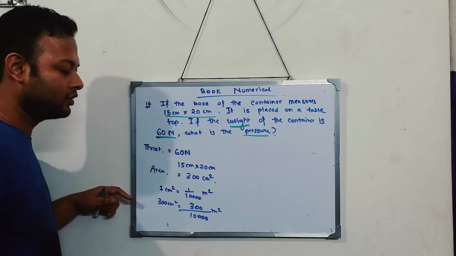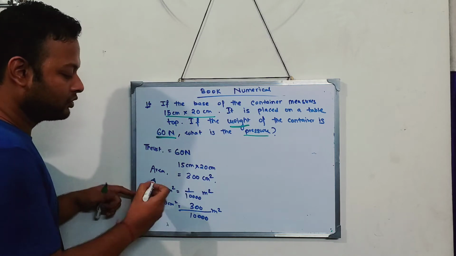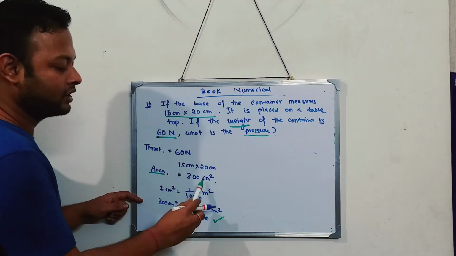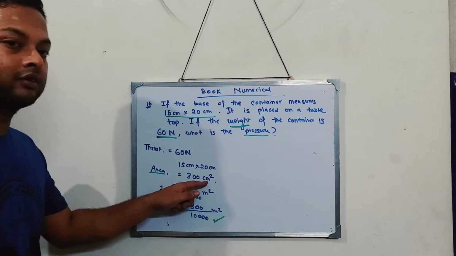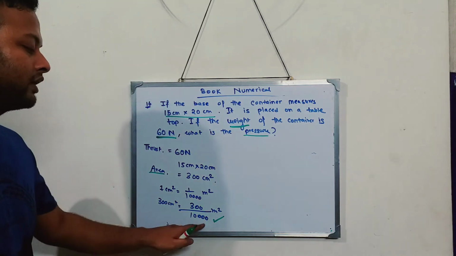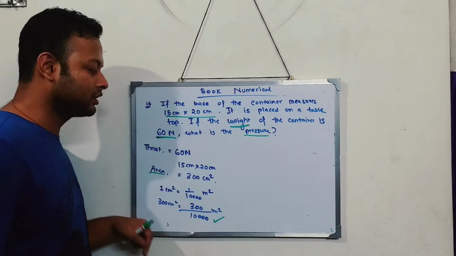You can cancel the zeros, but I will cancel later. So this is the area. I will use this as area, not this, because that is the CGS unit. I will not solve the sum in CGS unit. Solve the sum in SI unit. So I will take this 300 by 10,000.